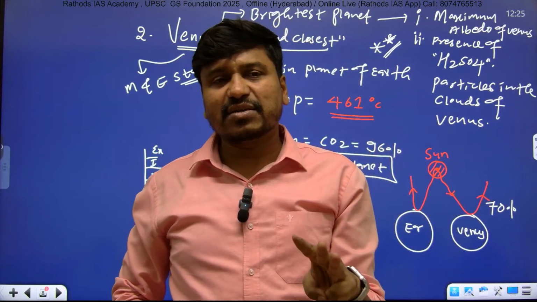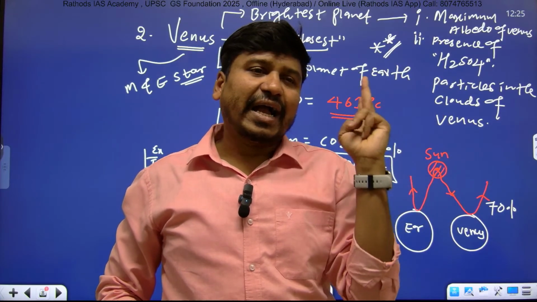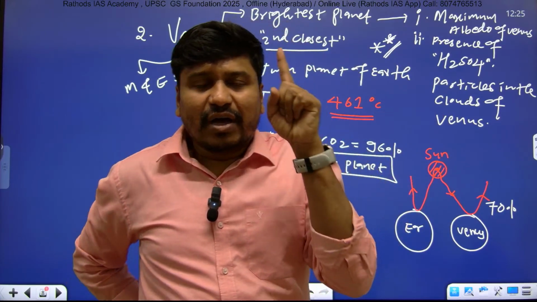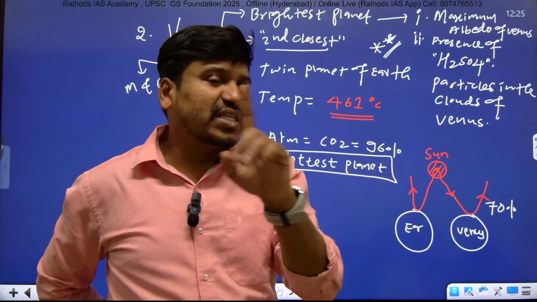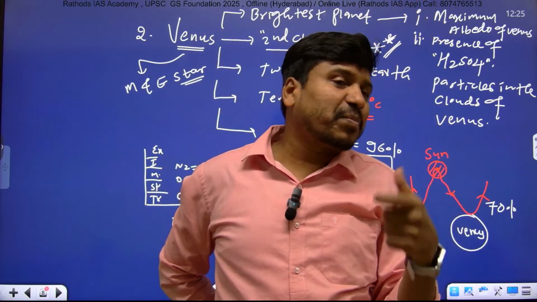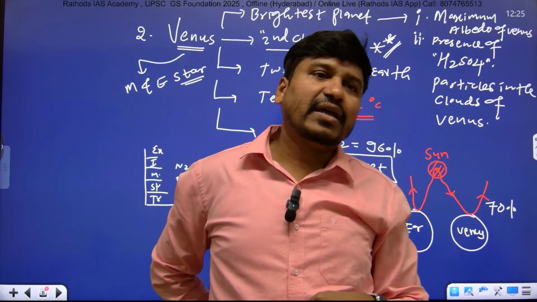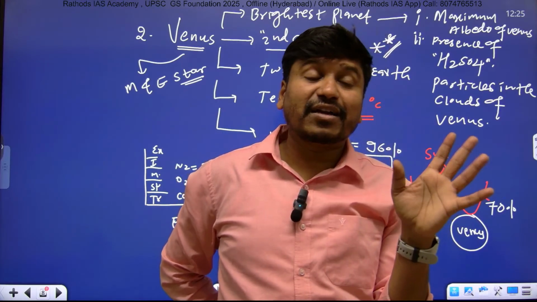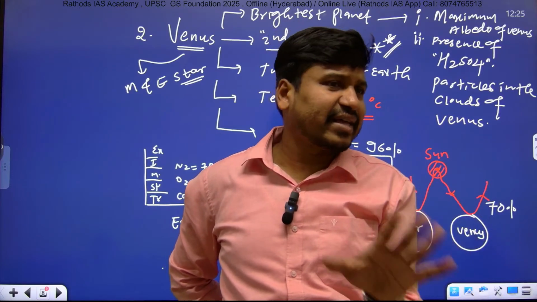In our solar system, we have three bright objects: the Sun, the Moon, and Venus. Among these, the Sun we call a luminous object because it emits light. But Venus does not emit light. It appears bright because of the Sun. The Moon also appears bright because of its surface material and the Sun. So they are not luminous objects, they are non-luminous, but they appear bright, and that's why they are known as stars. But in practice, they are not stars.